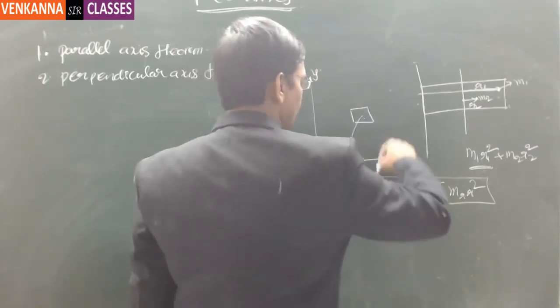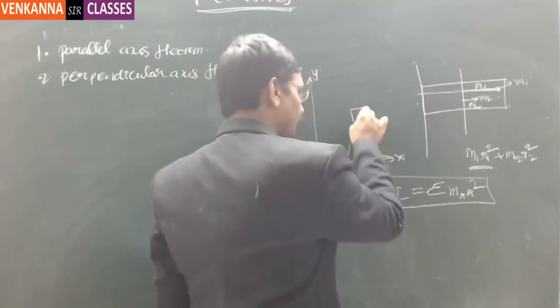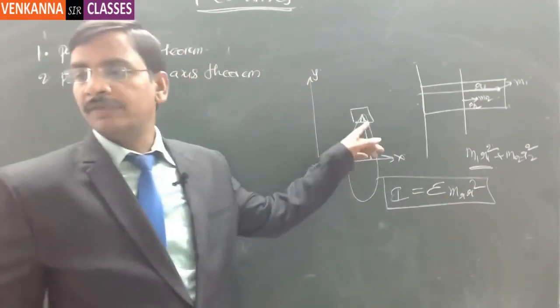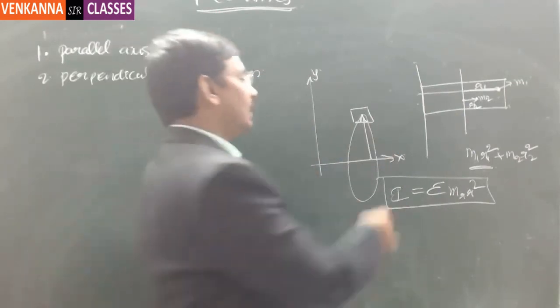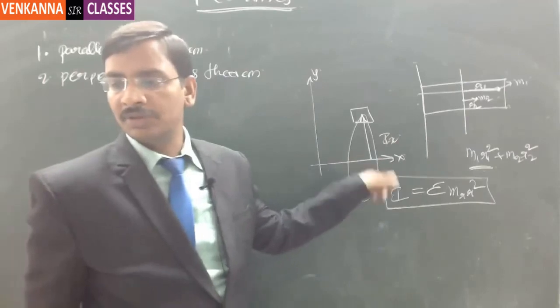Now when it is trying to rotate in this format, the radius is this way, right? Then the moment of inertia of this body, let us call it Ix, because it is trying to rotate about the x-axis.